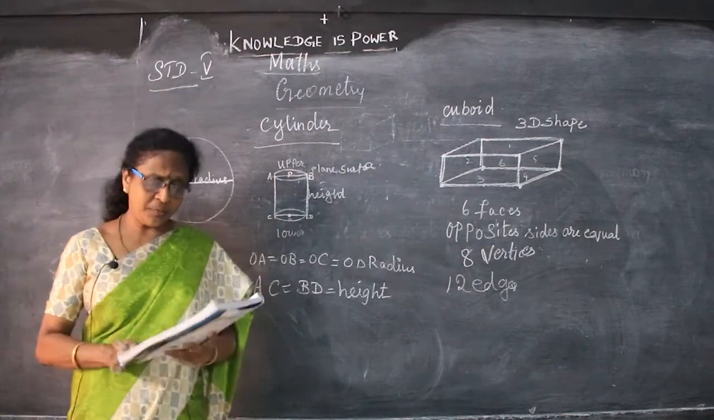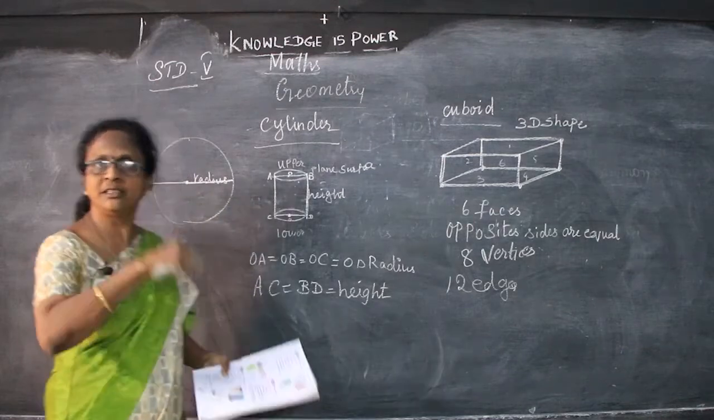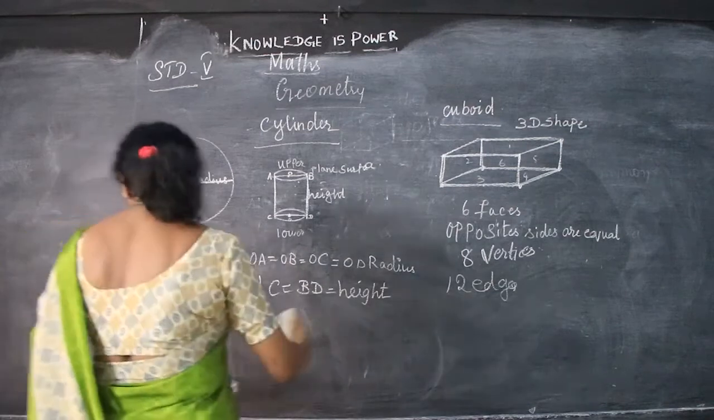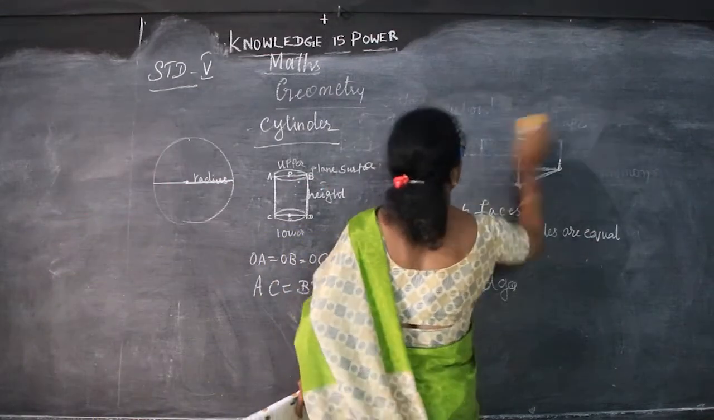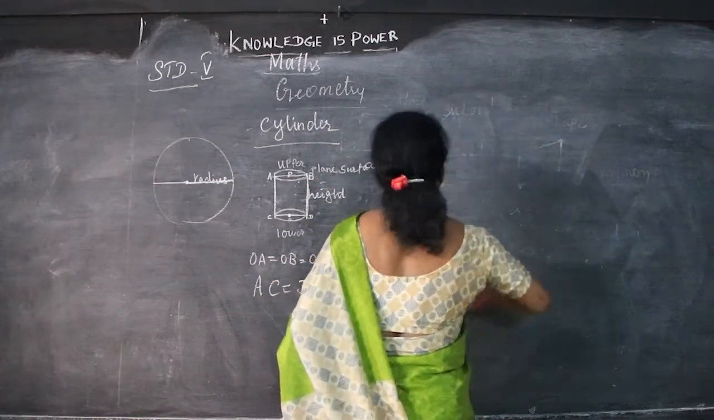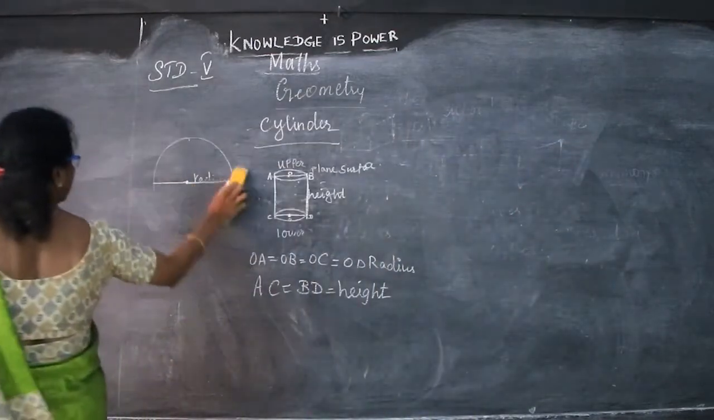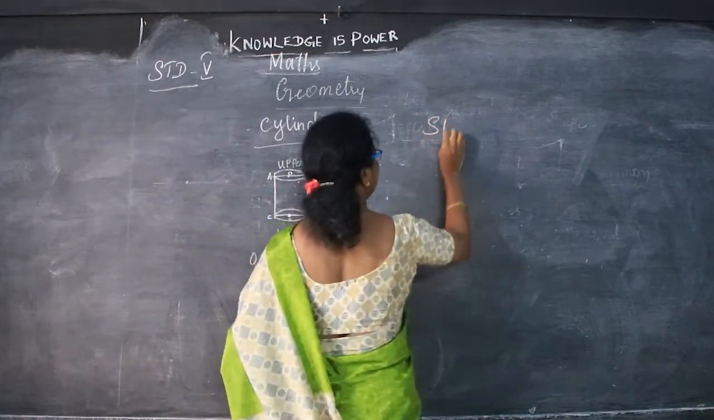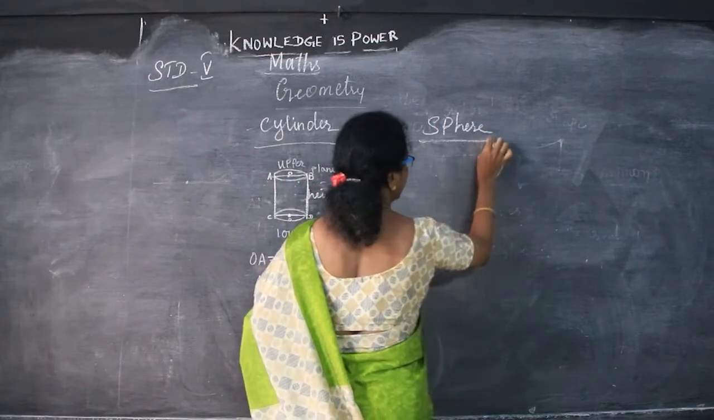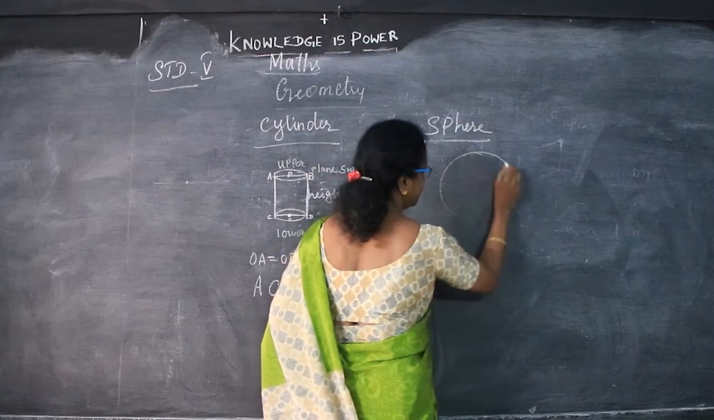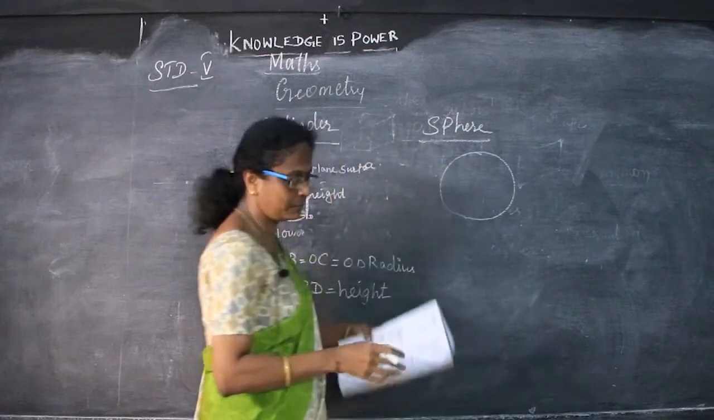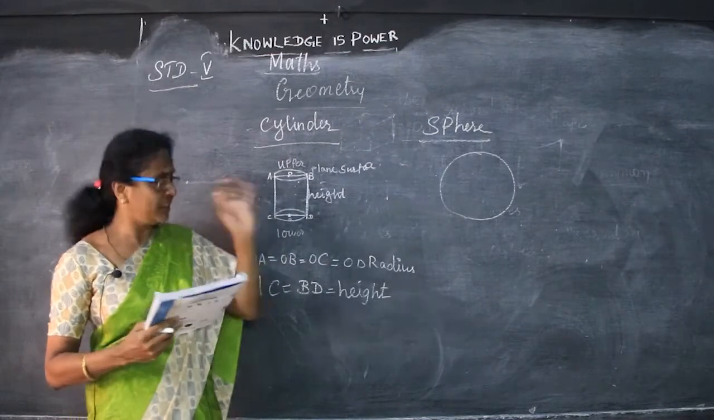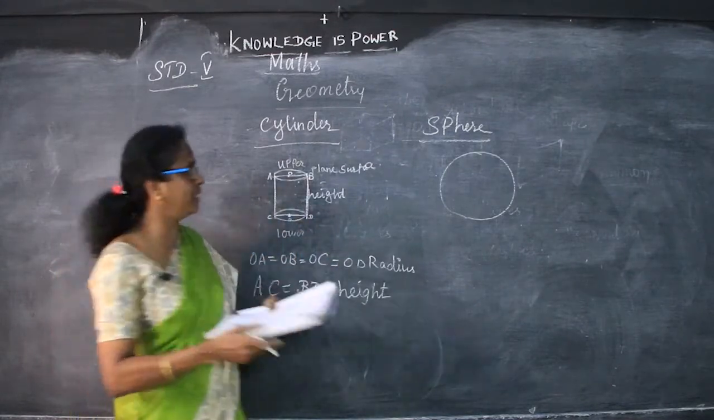Then the sphere, one more chapter, this I will finish off. Next one is the sphere. So what are the characteristics of the sphere? A sphere is like a ball. You cannot say it is a bangle or anything. A bangle is circular in shape. A sphere is a ball, a globe or anything like that.